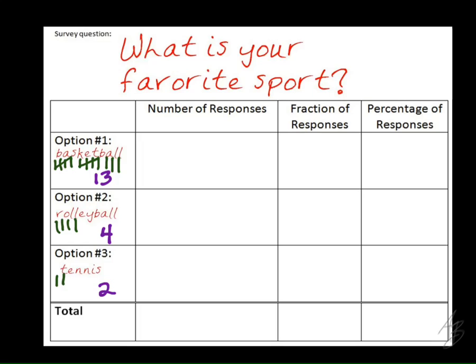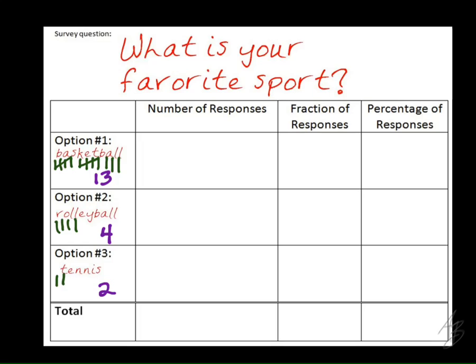So here's our goal. Here's what we want to do. When we take a survey, we usually don't want to say 13 people like basketball the best, because we don't know how many people we asked, right? So when we do a survey, usually what we want to say is a certain percentage of people like basketball the best. So would we say 13% of people in this room like basketball the best? No, it's not 13%, right? So the percent is going to tell us that if there were 100 people in here, about how many would have said basketball. And I think the percent is going to be a lot higher than 13, isn't it?